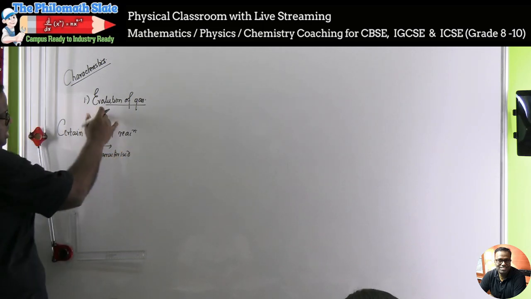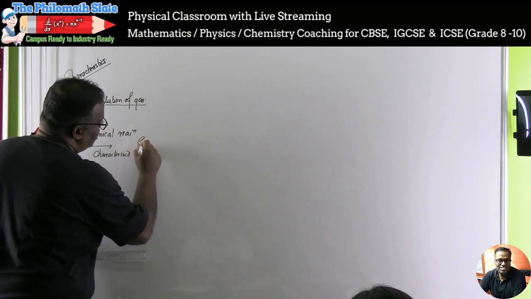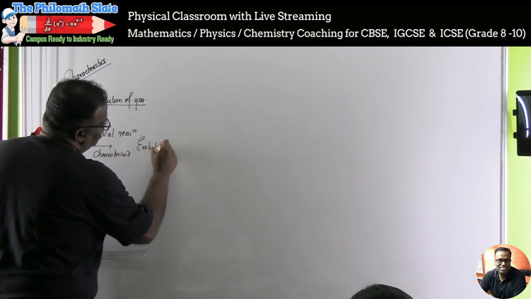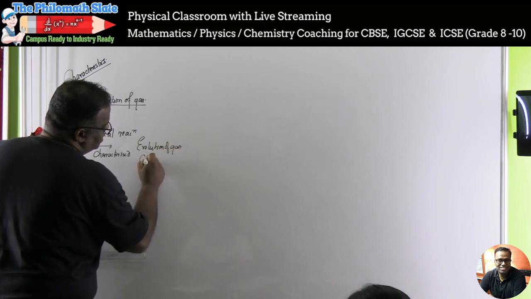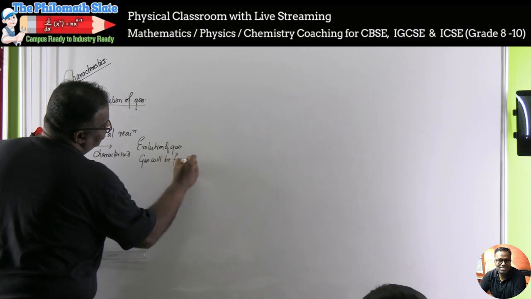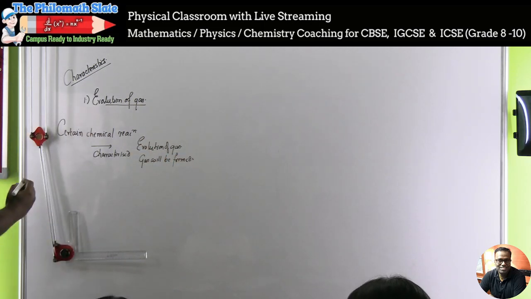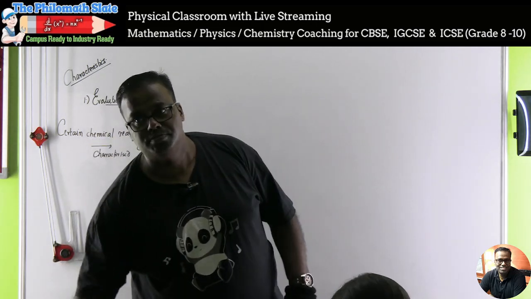Characterized means इसकी एक खूबी है. Certain, not all. Characterized by evolution of gas. Means gas will be formed. ये चीज जान के रखिए. ऐसे रिएक्शन में गैस फॉर्म होगा, मीन्स गैस विल बी फॉर्म्ड.